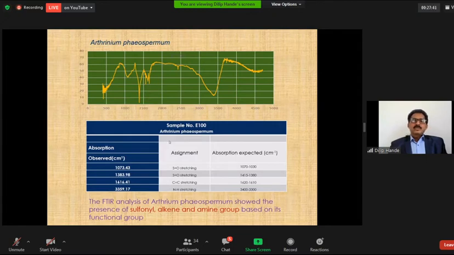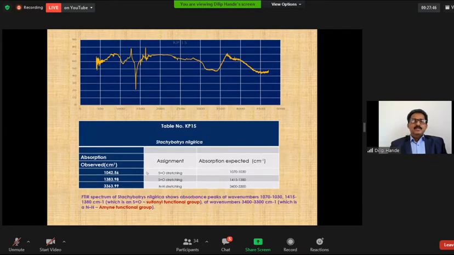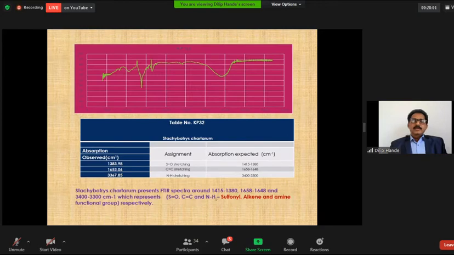In case of the Stachybotrys nigricans endophyte, on the basis of this FTIR analysis, the sulfonyl and amine functional groups are detected. Then in case of Stachybotrys chartarum, on the basis of the peaks and wavelength, sulfonyl, alkane and amine groups are detected.